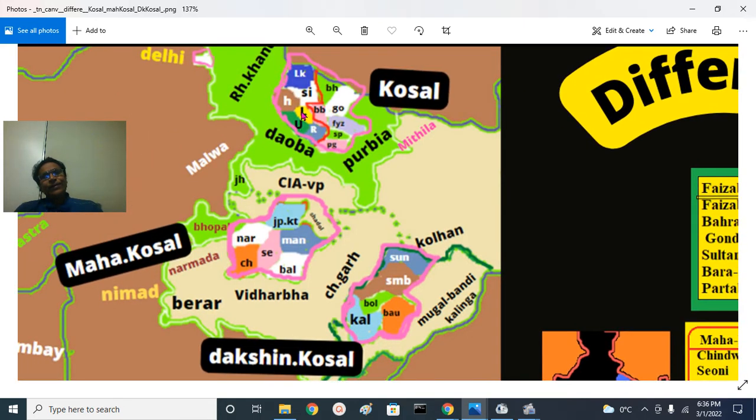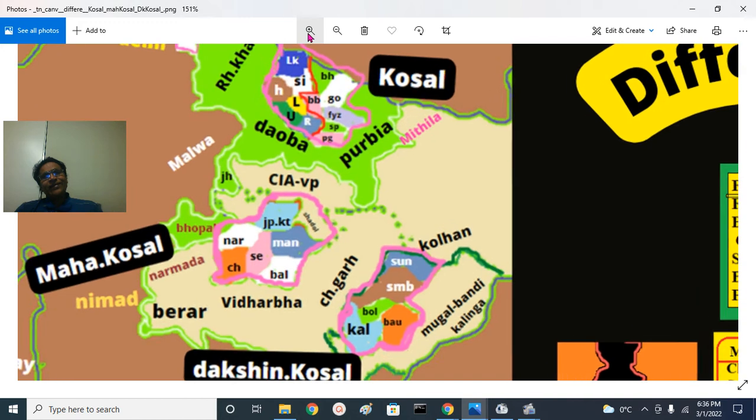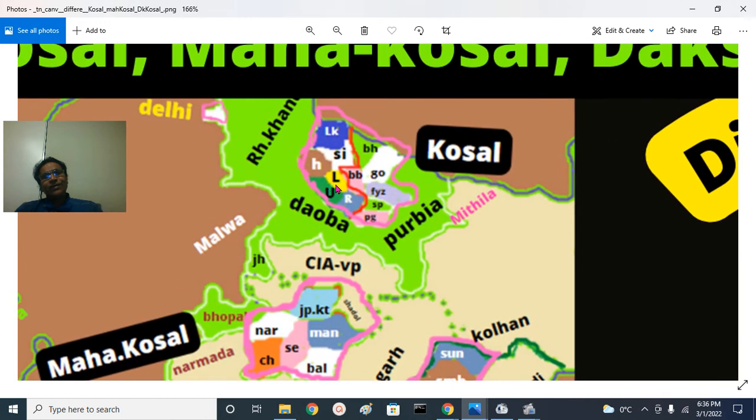So we have Lucknow division, Lucknow district here. You can see the Lucknow district of the Kosal region. And close to the Nepal border, this is Lakhimpur Kheri district. And on the western side, we have Hardoi district. This is the Rohilkhand region, Lakhimpur Kheri and Hardoi. North of Ganga river, we have Unnao district.